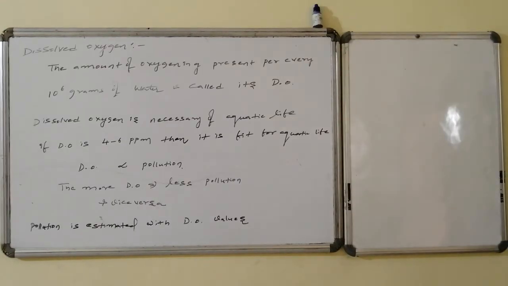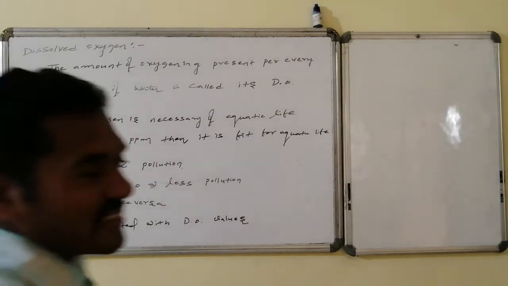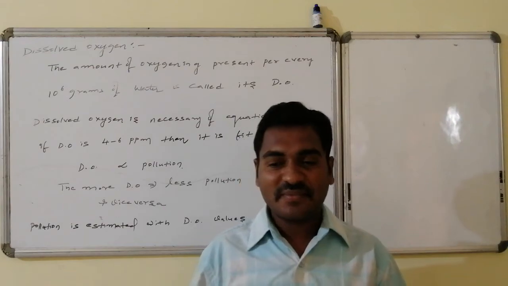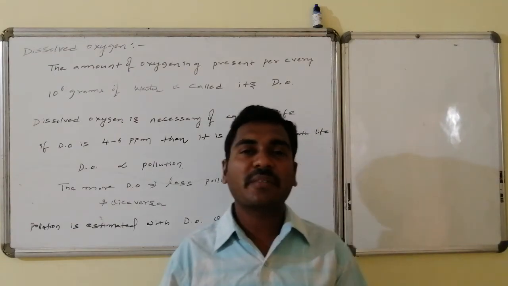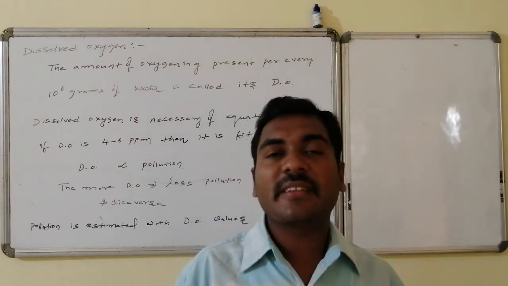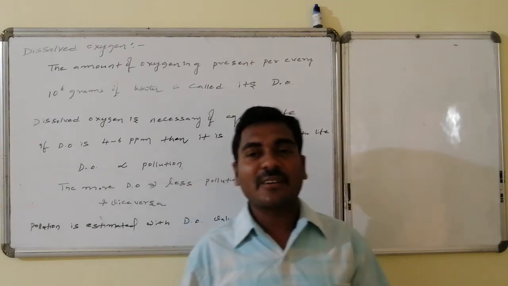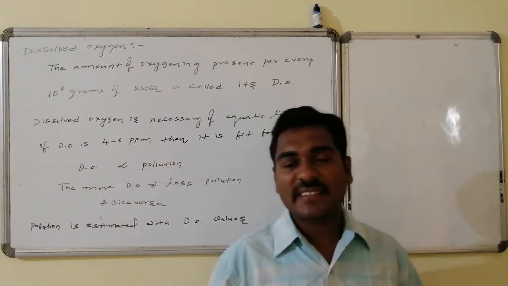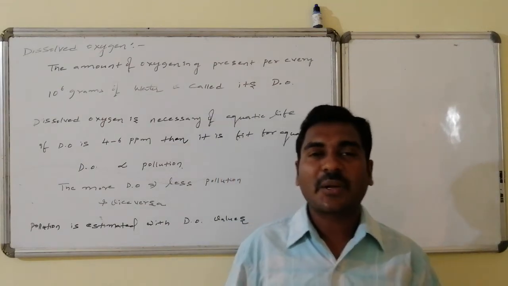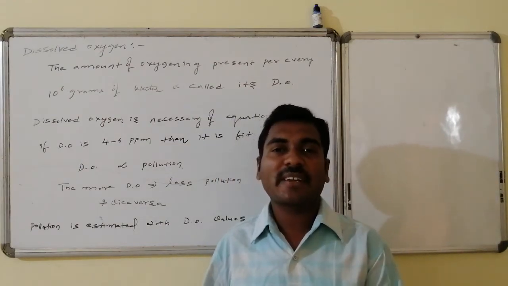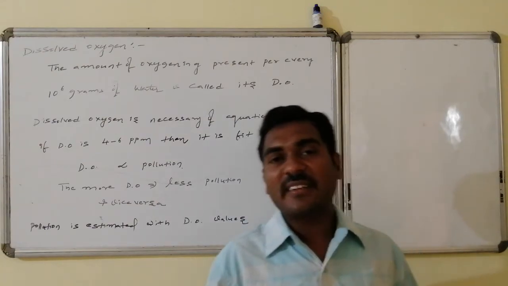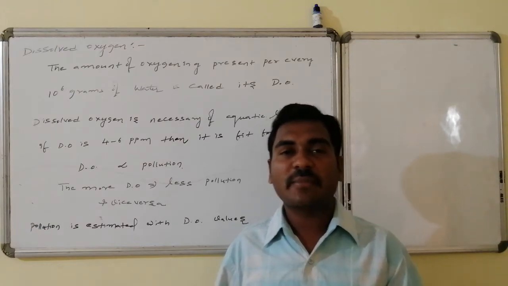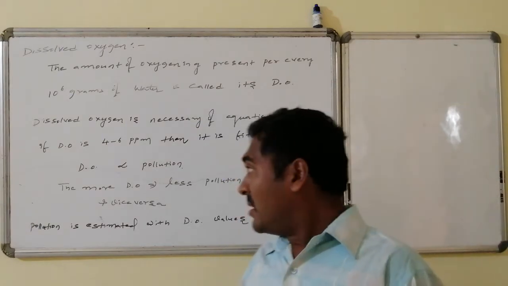Next is dissolved oxygen. Oxygen is a gas. Oxygen dissolves inside the water. The amount of oxygen present inside the water is measured. The technical measurement of the amount of oxygen present in the water is said to be the dissolved oxygen. Generally, it is measured in grams for every 10 power 6 grams of water. That is, in 1000 liters of water, how many grams of oxygen are present is said to be its dissolved oxygen. And on the scale it is mentioned in terms of ppm.